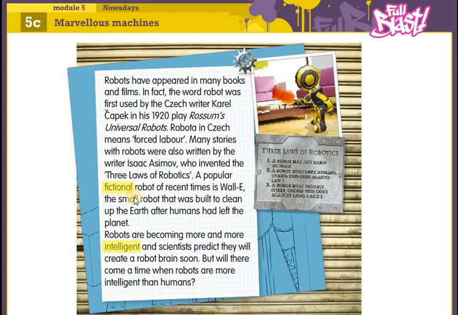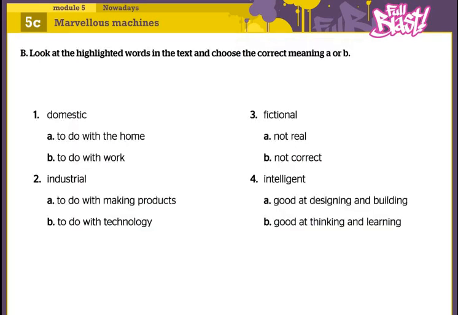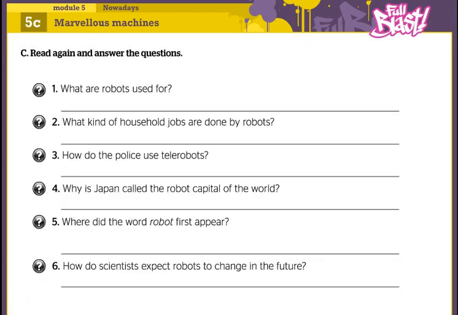For example, fiction: read it in its context, try to understand it, and link it with its correct definition. When you finish, move on to some comprehension questions related to the text. Try to answer them and we'll do something else again.